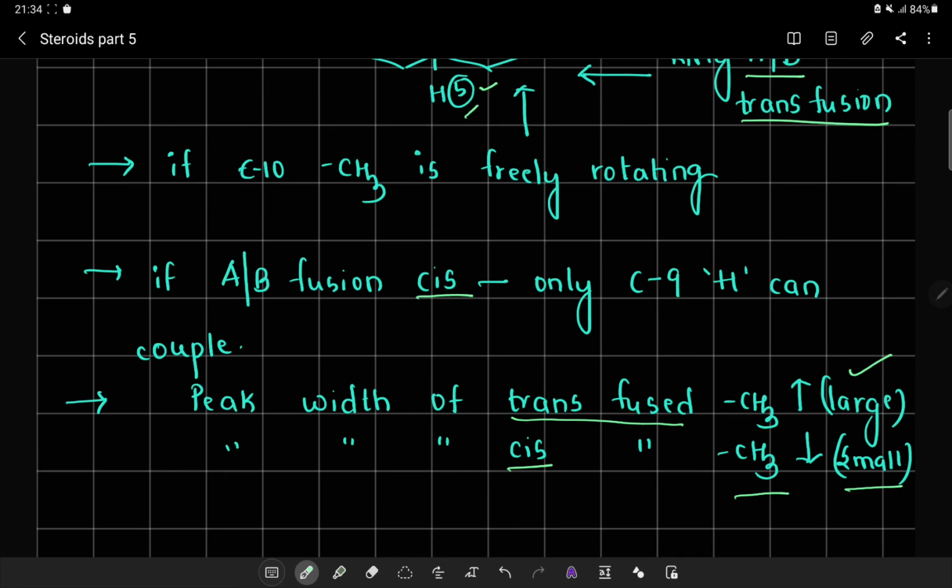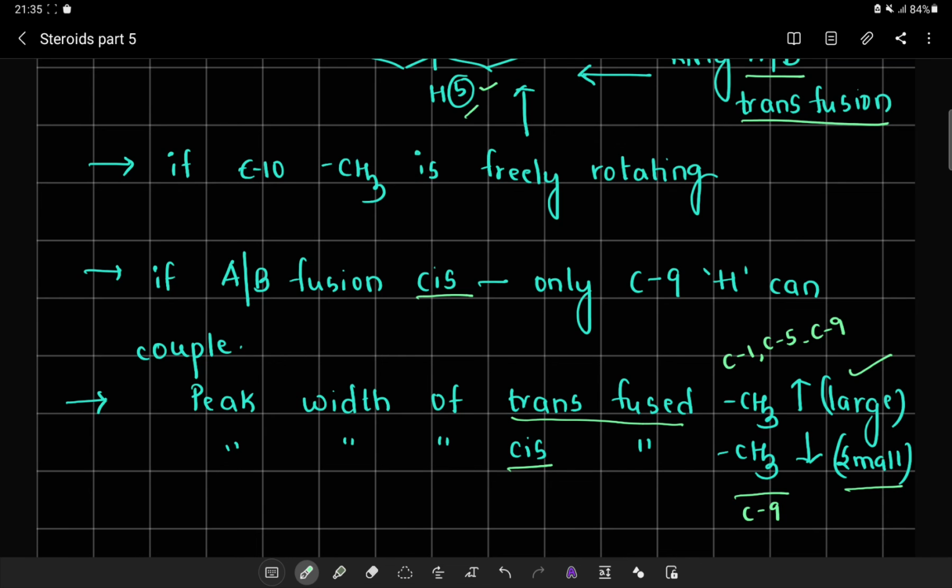This is because with a trans fusion, it is going to couple with the C1, C5, C9 protons. Whereas if rings A and B have a cis fusion, it is just going to couple with the C9 proton. This is how we get two different NMR patterns in the system.